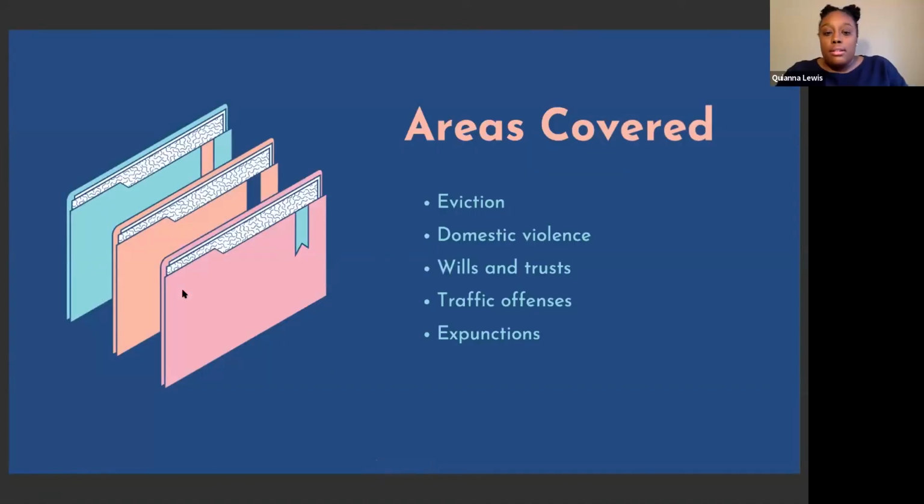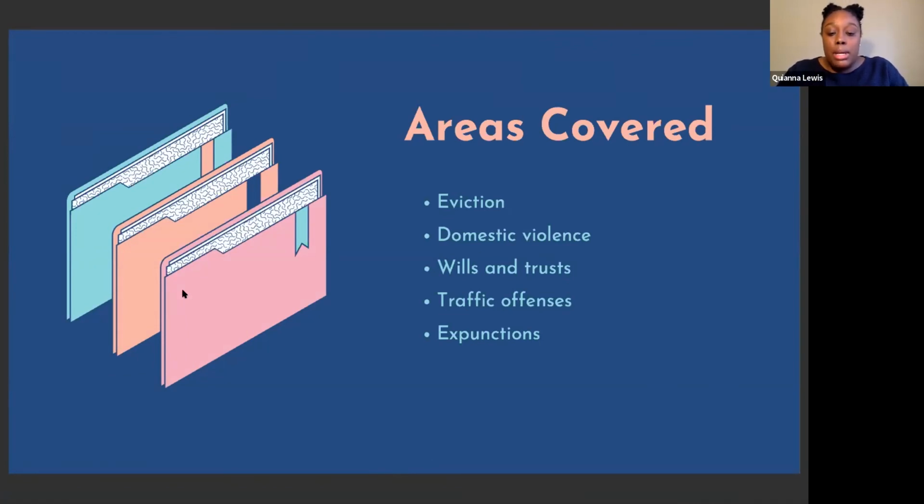So why are these areas so essential to discuss? Addressing these areas of the law helps underprivileged communities in a multitude of ways. Research has shown an increase in evictions, an increase in predatory lending, foreclosure, and gentrification. Communities of color also need information about wills. Many people in lower income communities pass without a will, leaving their families to navigate an unfamiliar legal system in addition to dealing with the passing of their loved one.